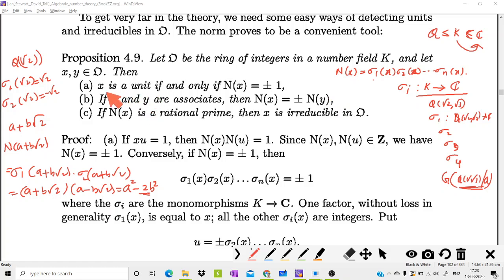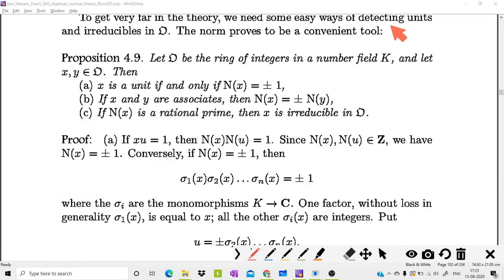So if you consider an element x from this ring of integers, we can say that the norm is always, the norm of theta, where theta is an algebraic integer, then we have N of theta belongs to Z. That is always a rational integer. By rational integer we mean an element of Z. Okay, so if x is an element of the ring of integers and it is a unit, then xy equals 1 for some y.